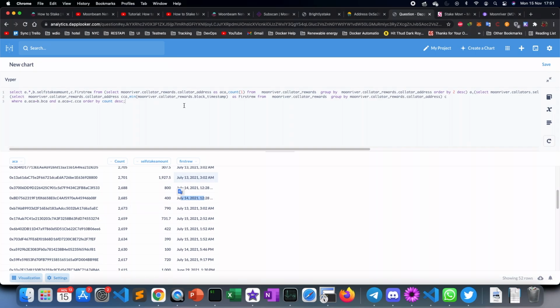If you are interested in looking at this, I will attach this query as well for your reference in the description. So there are multiple ways you can do this, and this is one metric that we thought of. If there is a new metric that you want to grade the collators on yourself, then you can visit this particular site and write the SQL yourself to find out who is the best person to choose based on data.